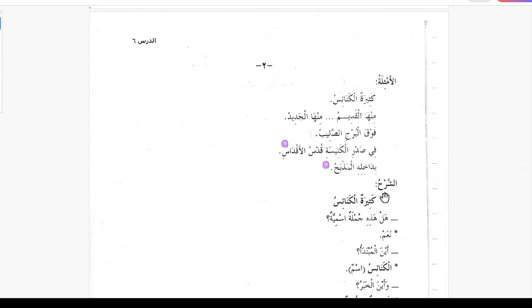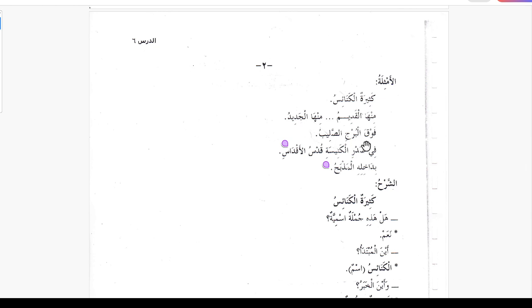So in all these examples we can see that khabar is coming before the mubtada, like al-kanaisu is mubtada, because this is the main item, and kasiratun is the khabar about the churches. Churches are many, so kasiratun is khabar. Similarly, minha al-kadimu, minha al-jadidu. Al-kadimu is mubtada and minha is jarun wa majrurun. This is shibu jumla khabar, same like this.